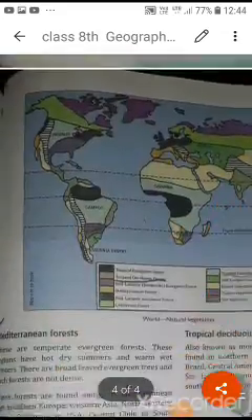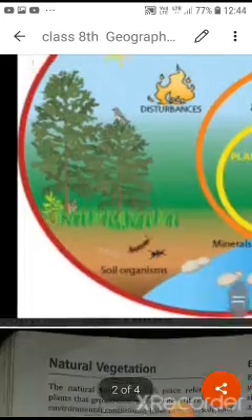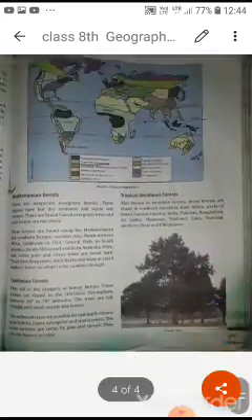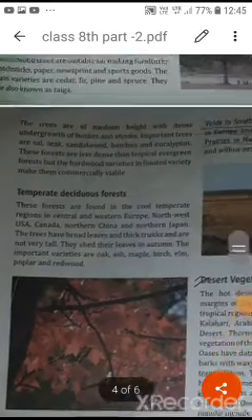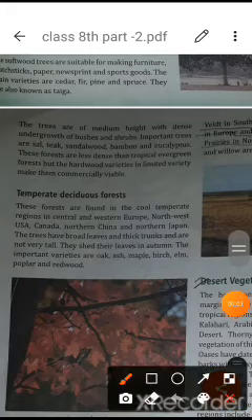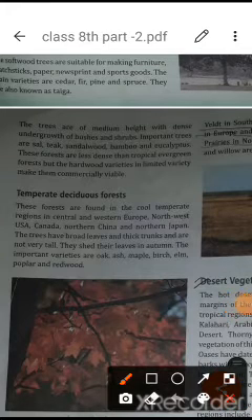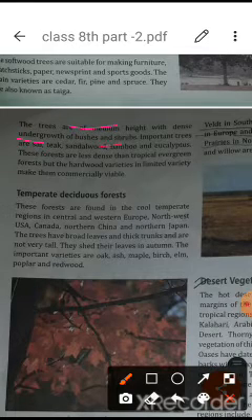So students, in this way you can understand what different kinds of trees are found here. Moreover, you will understand more about it. If we talk about the deciduous forest, the tropical deciduous forests are of medium height with dense undergrowth of bushes and shrubs. Important trees here are sal, teak, sandalwood, bamboo, and eucalyptus. These forests are less dense than tropical evergreen forests, and they are commercially viable.